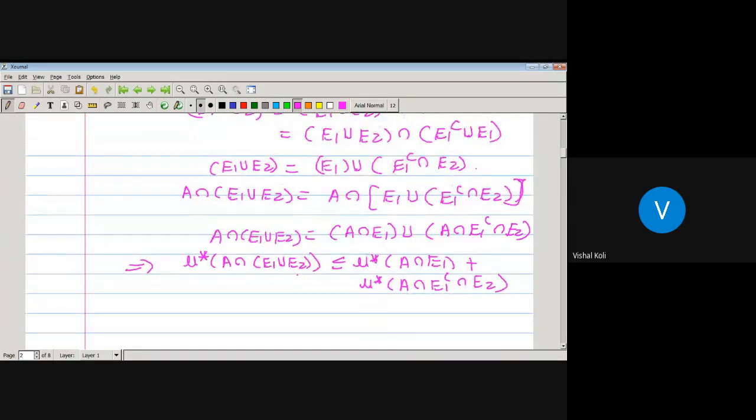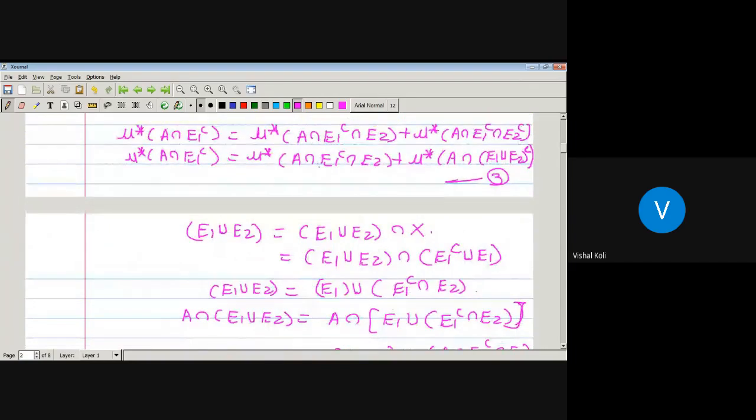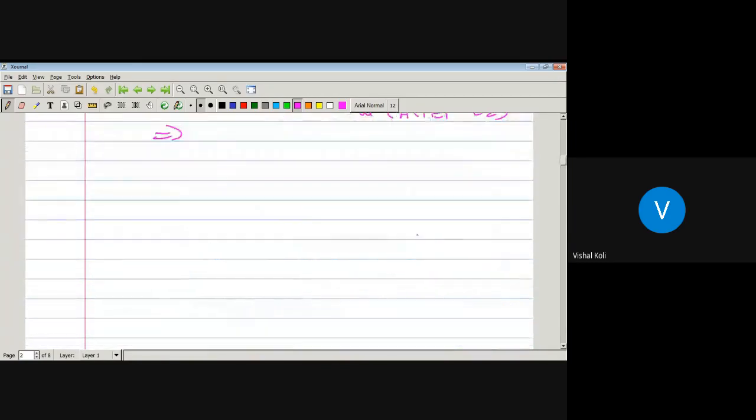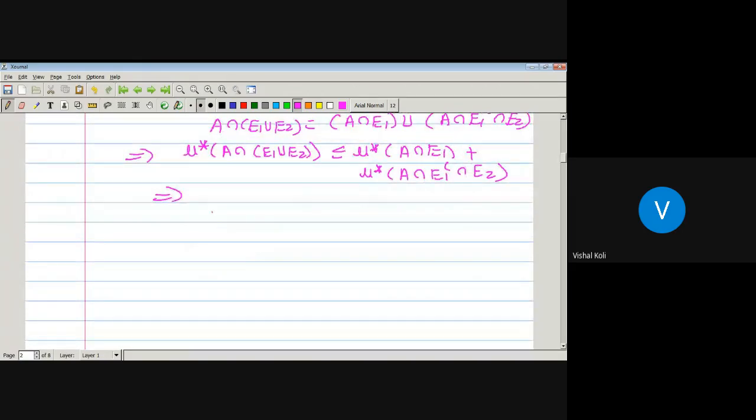Now we have to put this value in. Actually, we have to find out the value of this term, that is outer measure of A intersection E1 complement intersection E2. So from this step, outer measure of A intersection E1 complement intersection E2 is greater equal by outer measure of A intersection (E1 union E2) minus outer measure of A intersection set E1. Okay, now just put this value in equation 3.